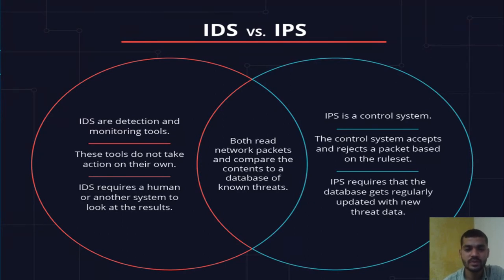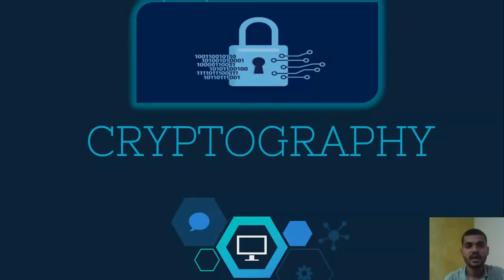They both read those packets and compare them to the stored data. If anything is different from that, they take it as a threat or suspicious activity. So this is IDS and IPS.